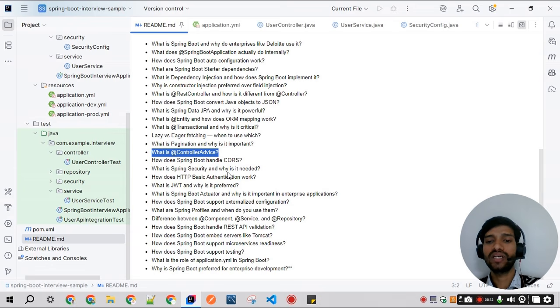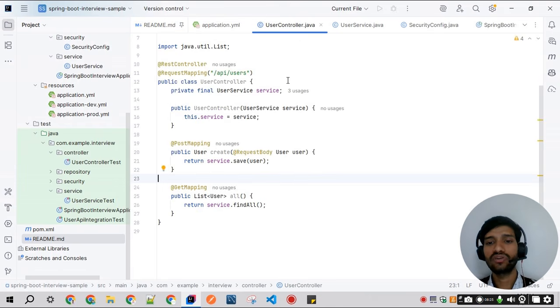So how does Spring Boot handle CORS? CORS allows cross-domain communication. Spring Boot provides global configurations. In the controller layer, we can use @CrossOrigin with the URI, so the front-end application can easily connect to the back-end application.